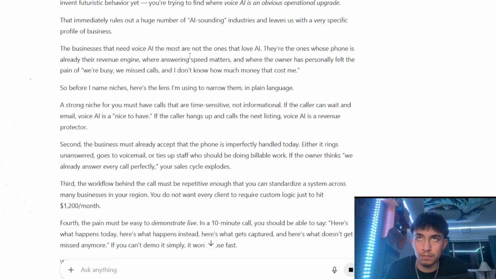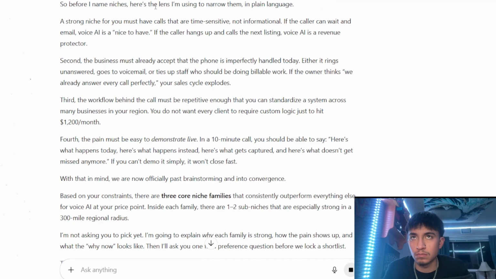Businesses that need voice AI are the ones that love AI. They're the ones whose phones are already their revenue engine, where answering speed matters, and where the owner personally felt the pain of "we're busy, we missed calls, and I don't know how much money that cost me." Before I name niches, here's the lens I'm using to narrow them in plain English. So this is why it chose what it chose.